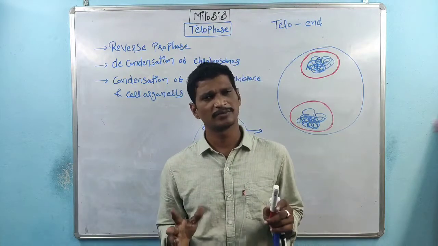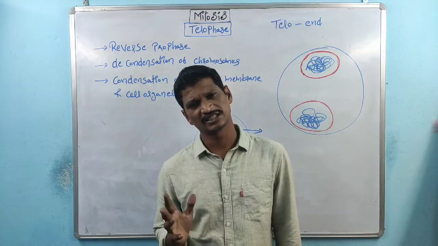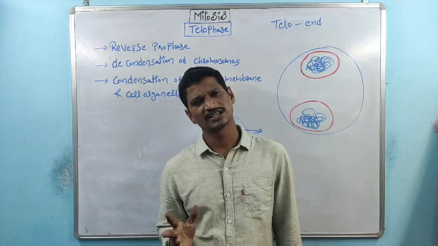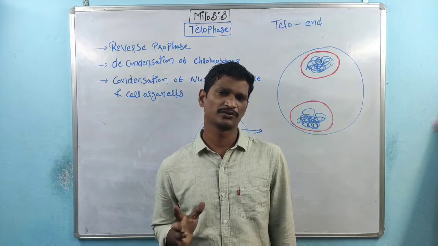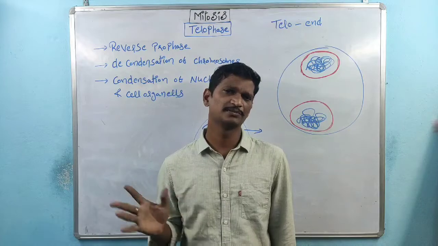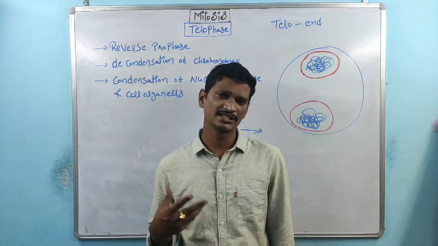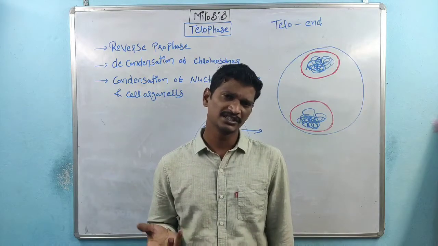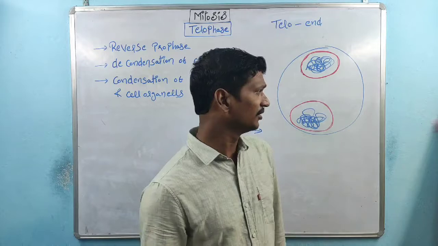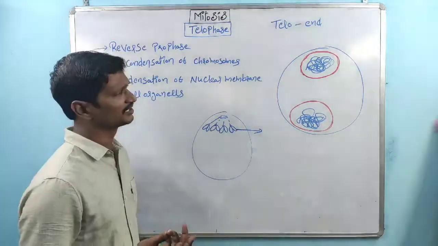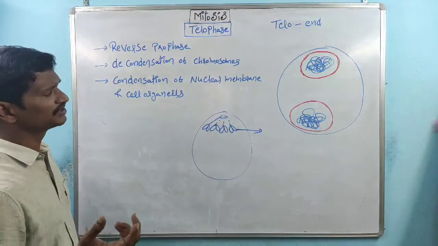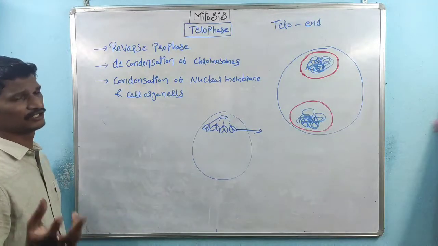So for that purpose, all the cell organelles disappear in the late prophase. So when the cell organelles appear again, within telophase, all cell organelles appear. So these are the points which are related to the telophase.